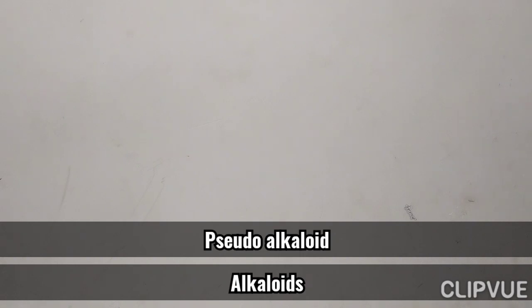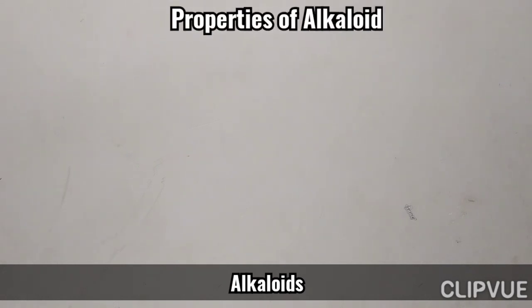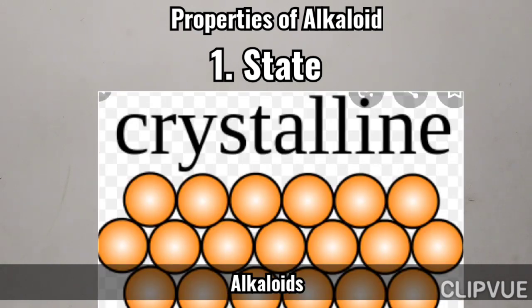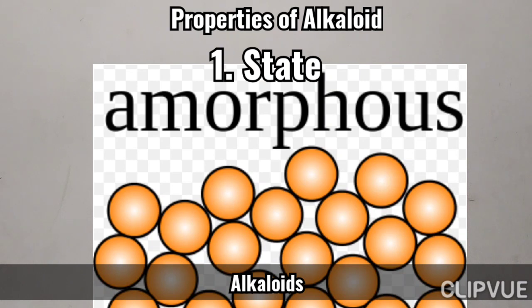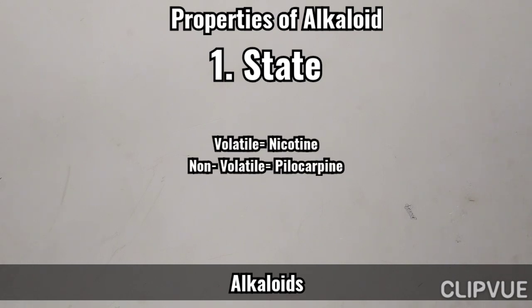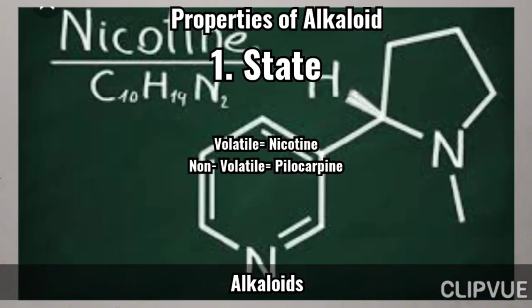The second topic we are going to discuss is the properties of alkaloids. First, under property, state. What is the state of alkaloids? Most alkaloids are crystalline solids. Few are amorphous solids, for example emetine, and some are liquid. Under liquid, the volatile nicotine and the non-volatile pilocarpine.